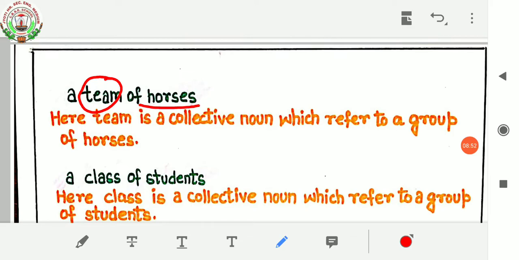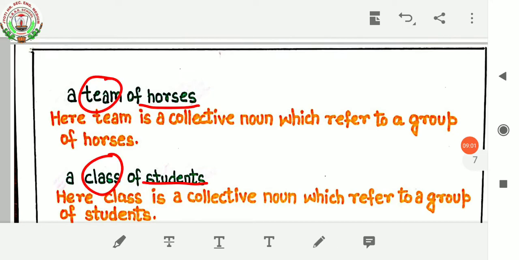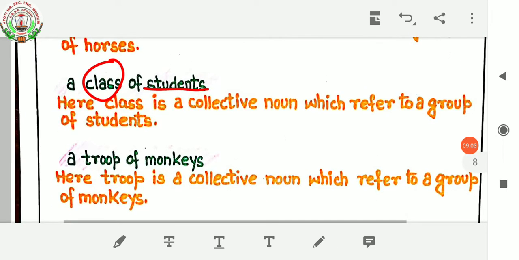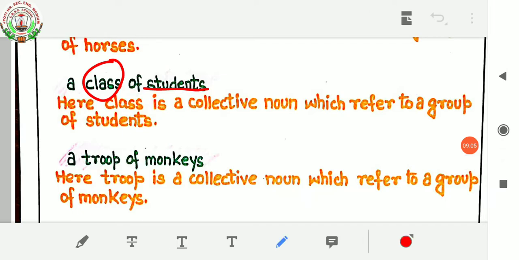A class of students. Here, class is a collective noun which refers to a group of students. A troop of monkeys. Here, troop is a collective noun which refers to a group of monkeys.